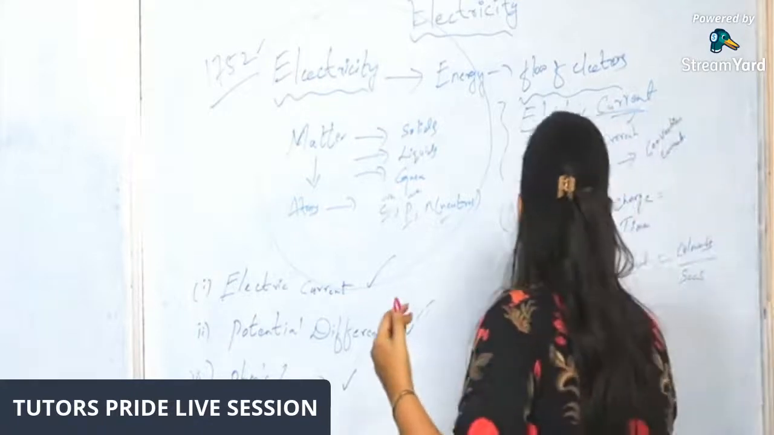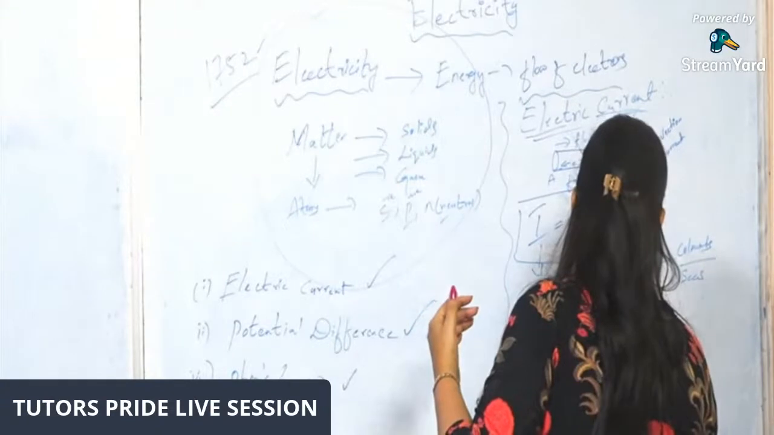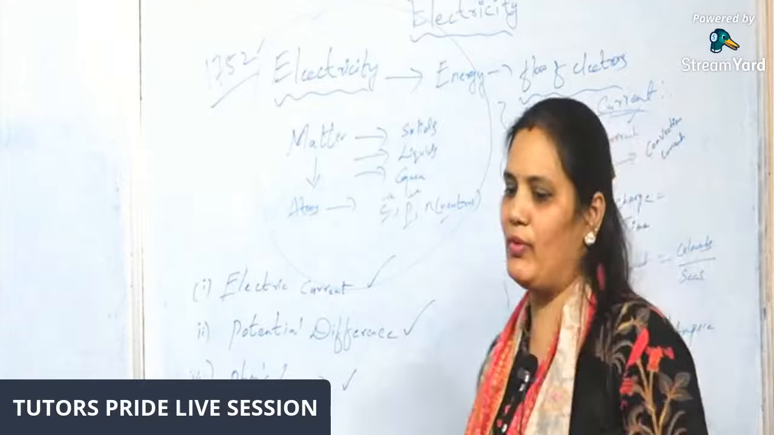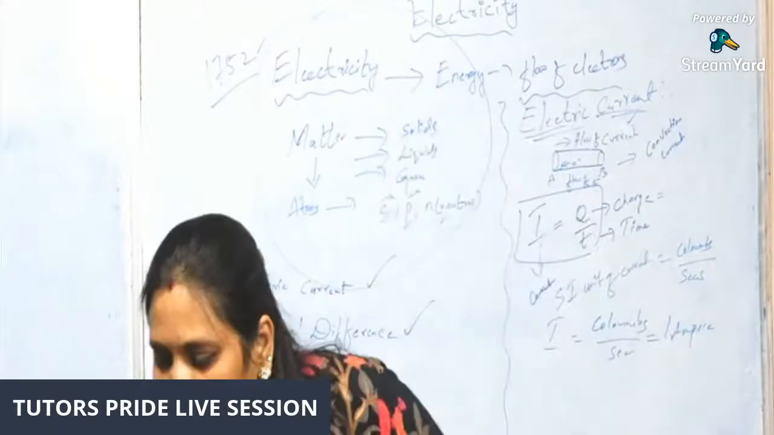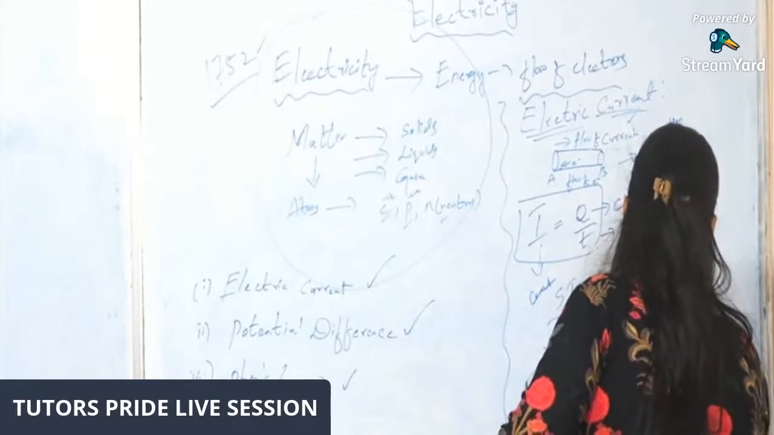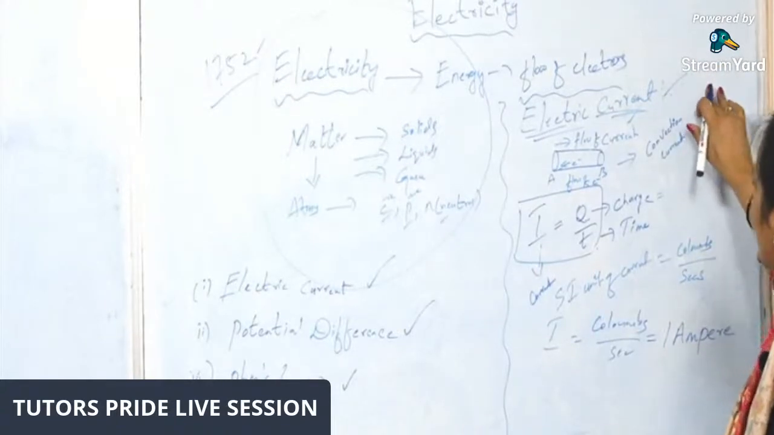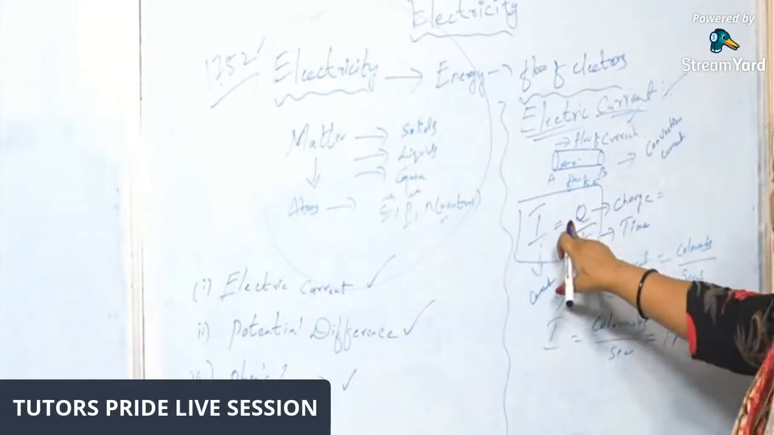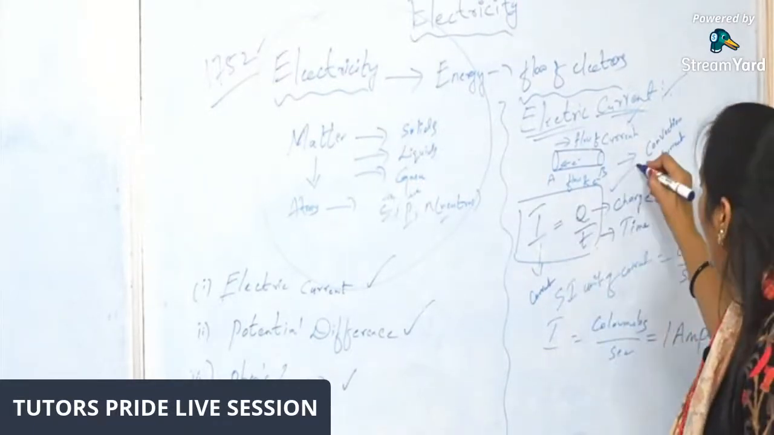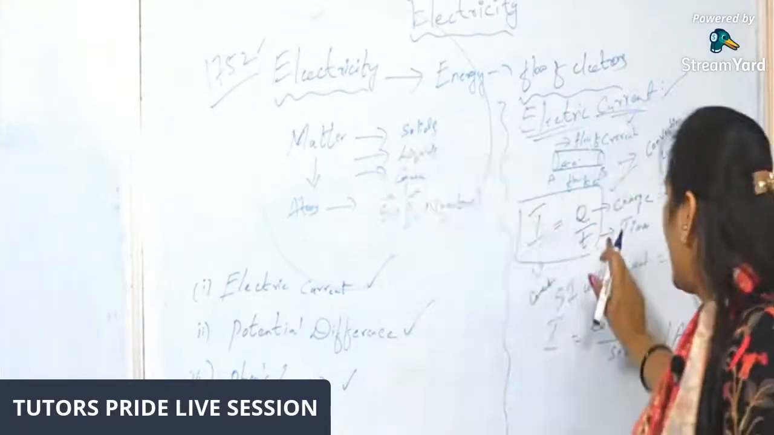So I is equal to coulombs per second, which is nothing but 1 ampere. The SI unit of current is 1 ampere. Once again, I'll explain what electric current is. Electric current is the rate of flow of charge per unit time, and the formula is I equals Q by T. I is the current, Q is the charge, and T is the time.